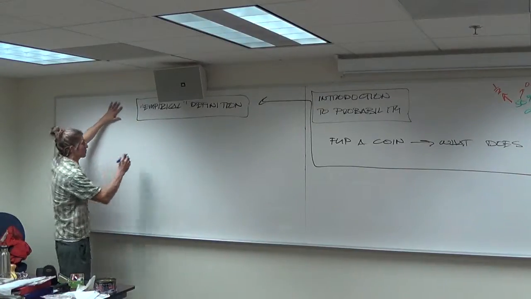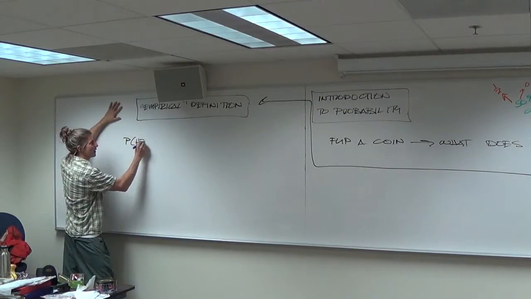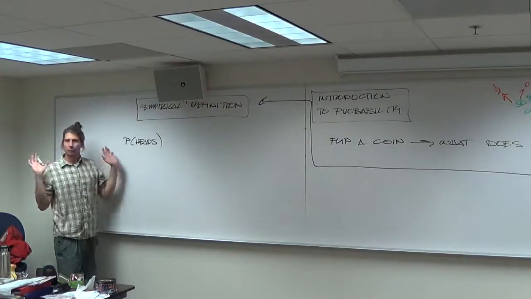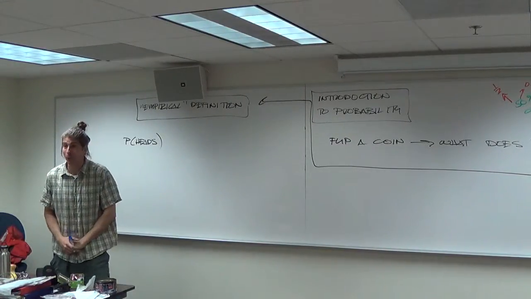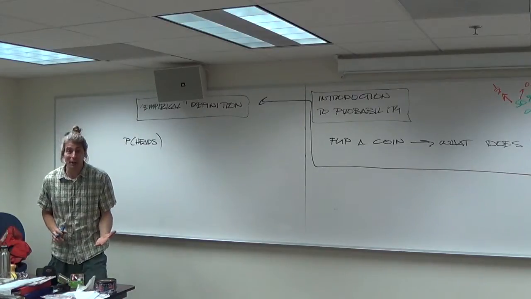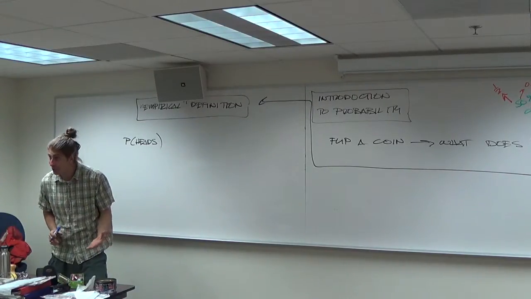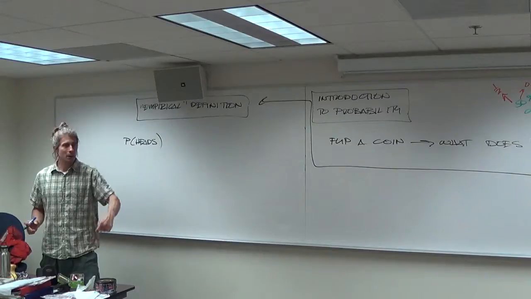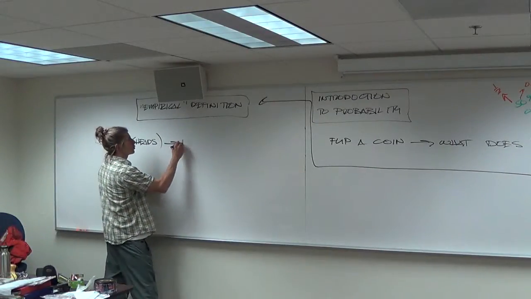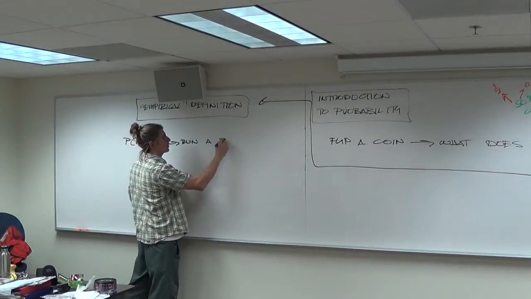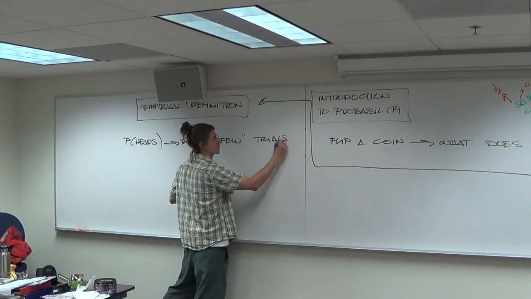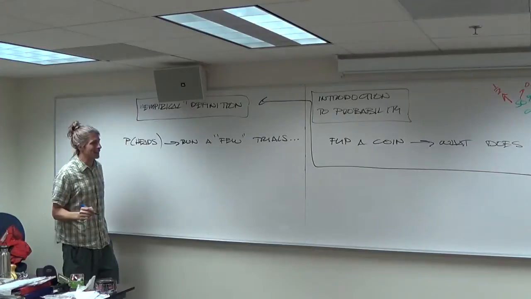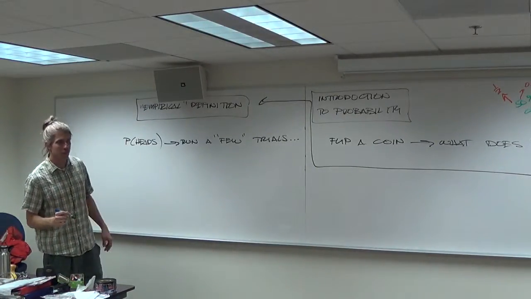If you're interested in the probability of heads, for example, suppose you've never held a coin before. It's a strange round thing in my hand. Why is it used for making decisions? So what you do is you start flipping it. You flip it. So what you do is you run a few trials. Tom, how did you define that? How did you say it earlier? You said, with enough trials.